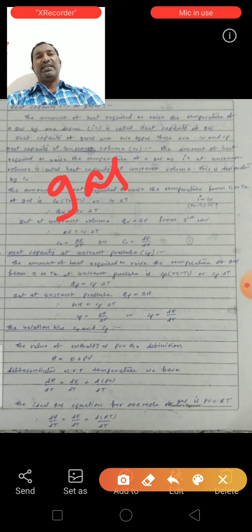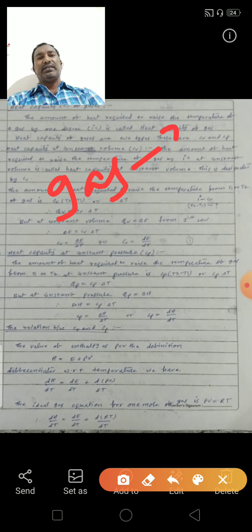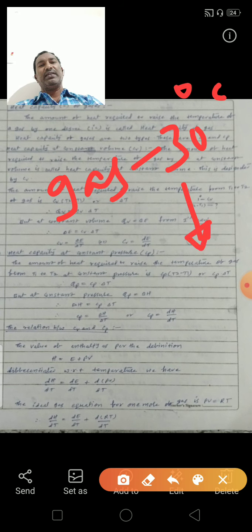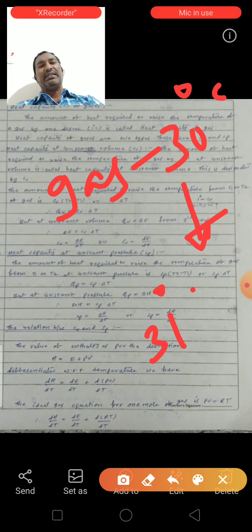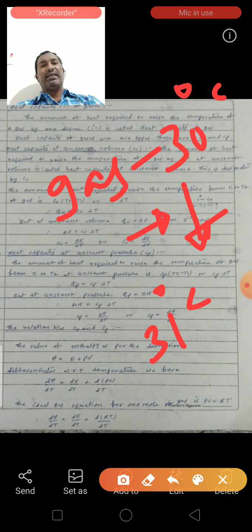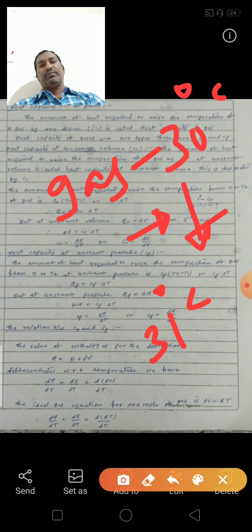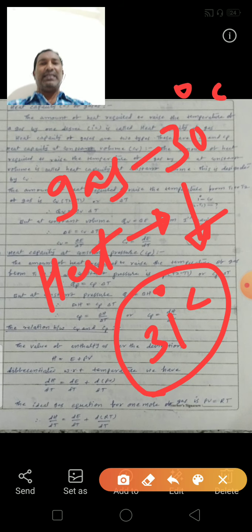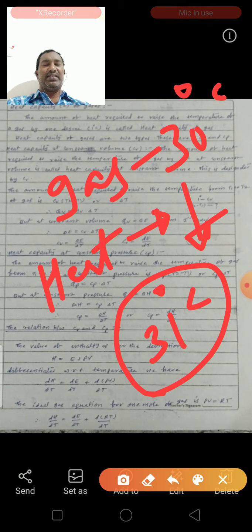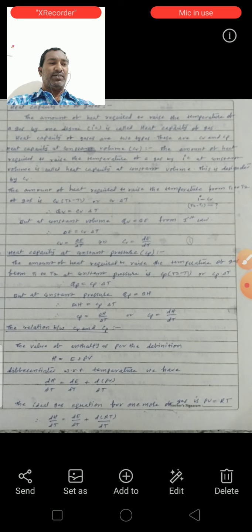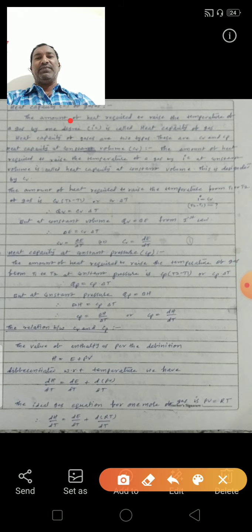For example, the gas is initially at 30 degrees centigrade. We can increase this 30 degrees centigrade to 31 degrees centigrade by providing some heat. That heat, for increasing by 1 degree centigrade, is known as the heat capacity. The heat capacities of gases are of two types: Cv and Cp.